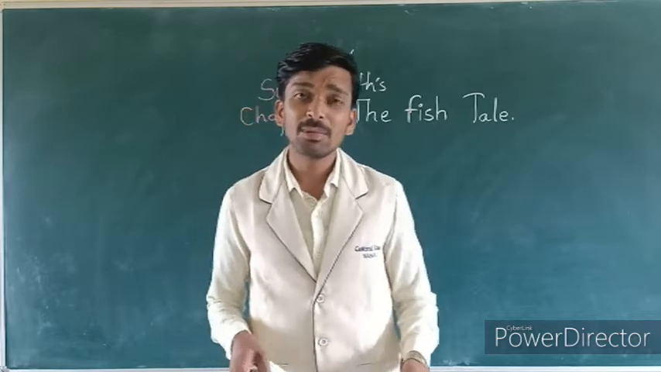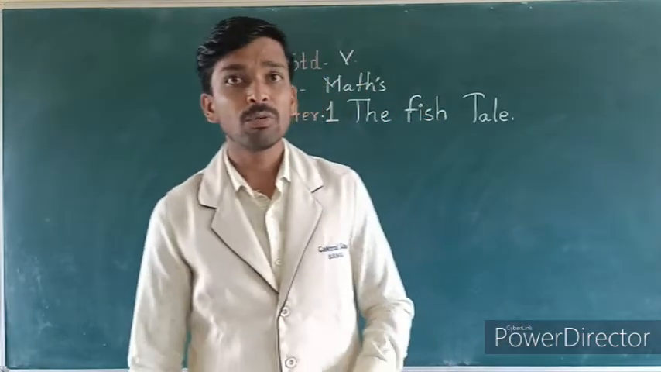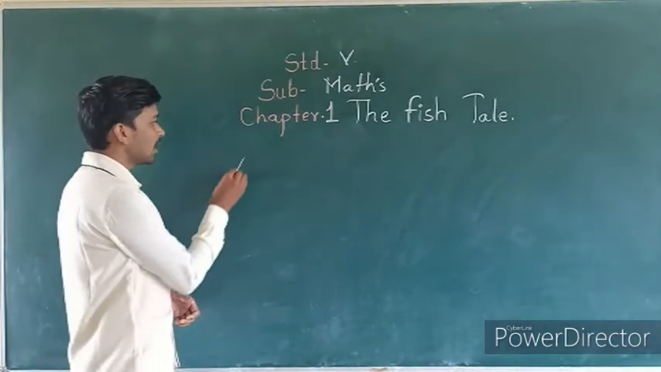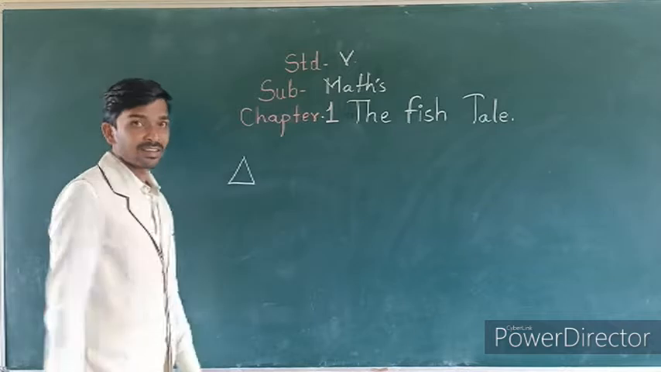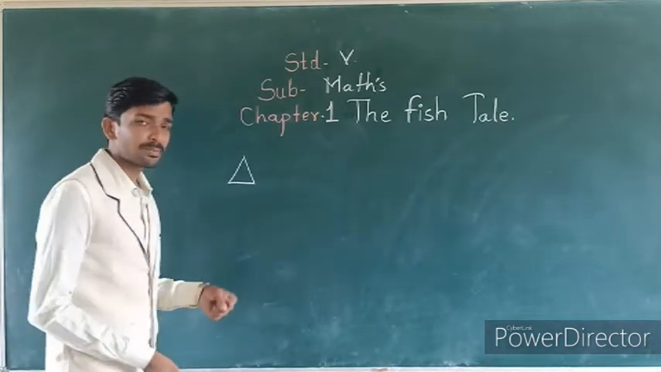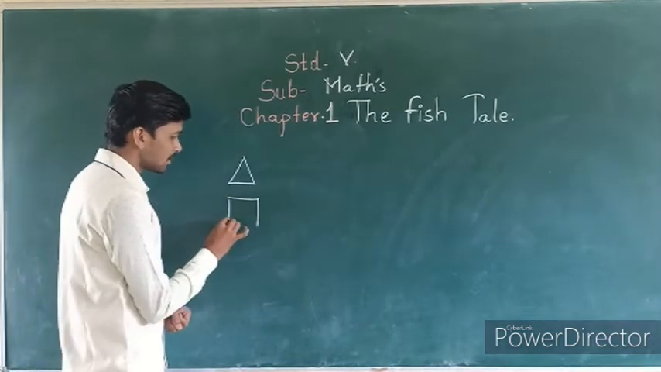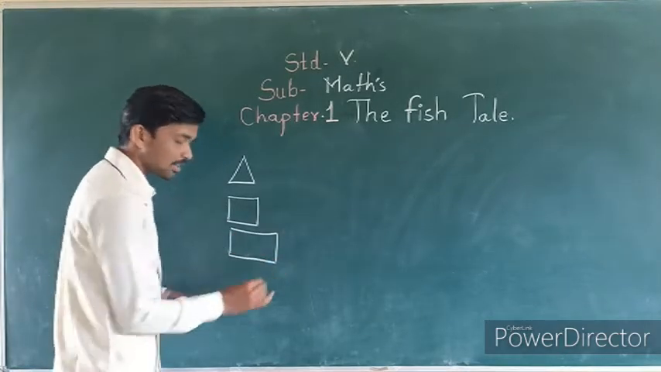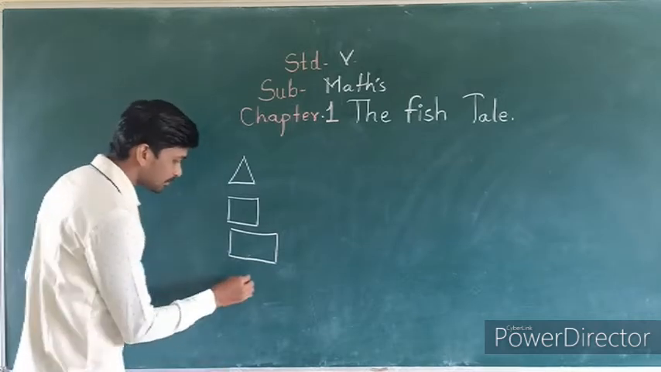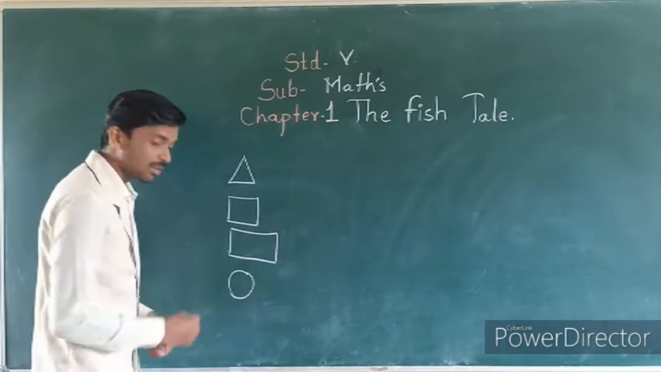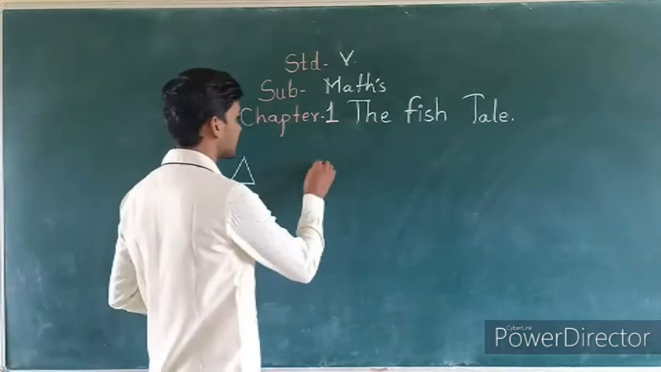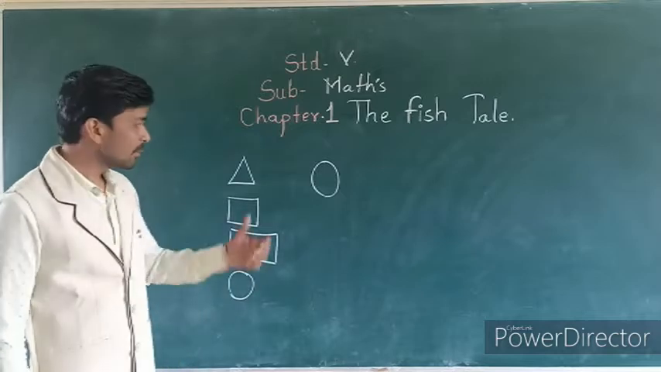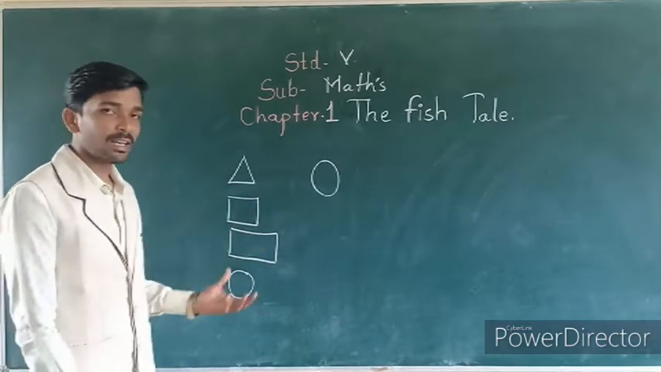First of all, tell me the names of shapes. Which shapes do we know? We know many shapes. This one is a triangle. These are basic shapes. This one is a square. This one is a rectangle. This one is a circle. This one is an oval. These are the basic shapes we know.